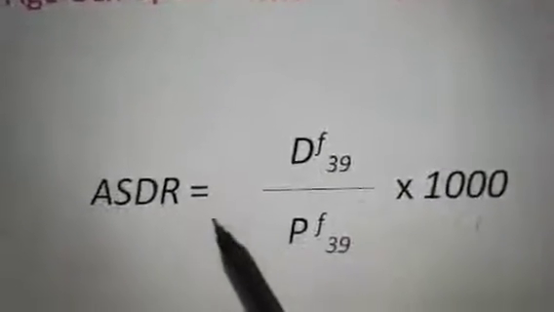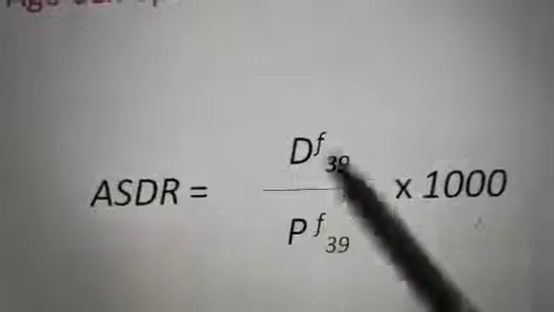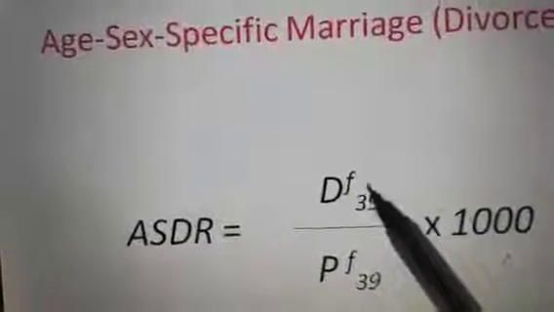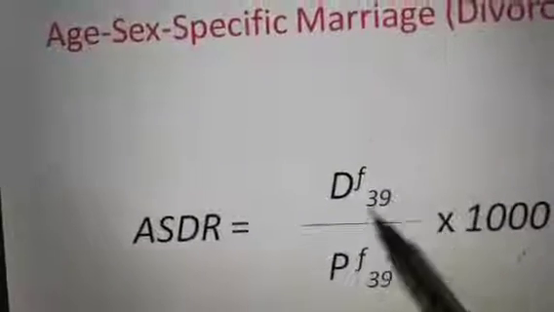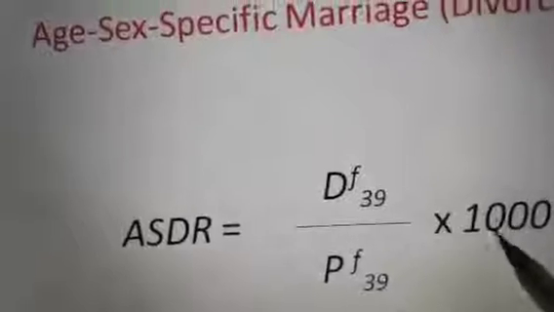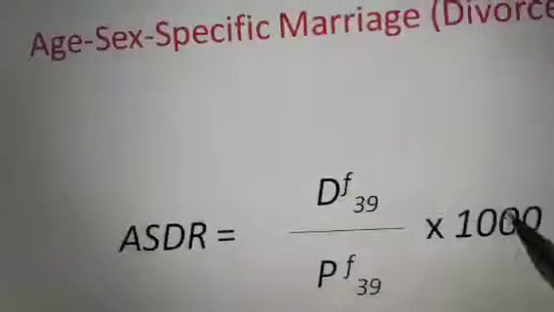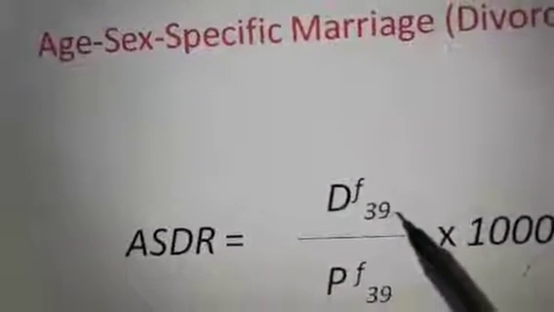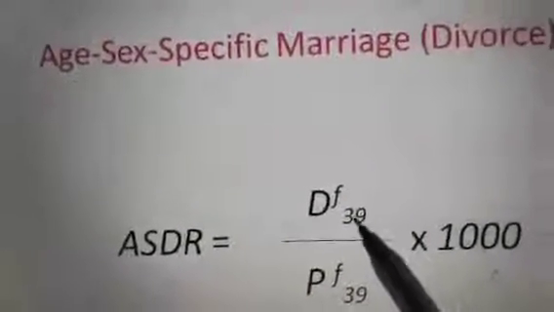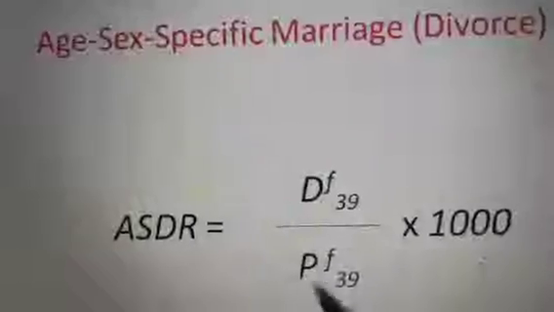As you can see, the age specific divorce rate is equal to D, female population aged 39, divided by P, total population of females of age 39, into 1000, per 1000. For a specific age of 39, what is the divorce rate of any particular country? This we can measure by this formula.